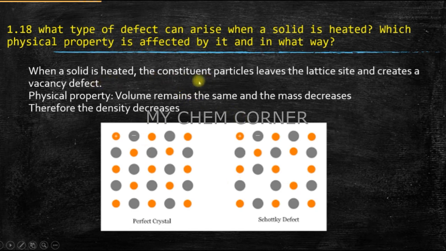First is what happens when you heat it. Second is which physical property is affected. We know it is density. In what way is it affected? The density is going to reduce.